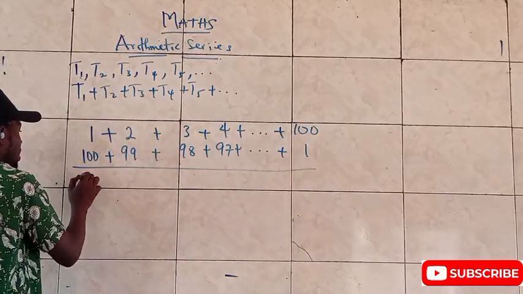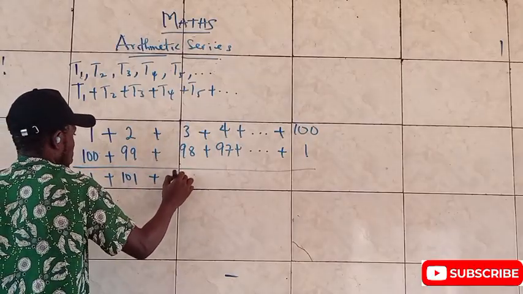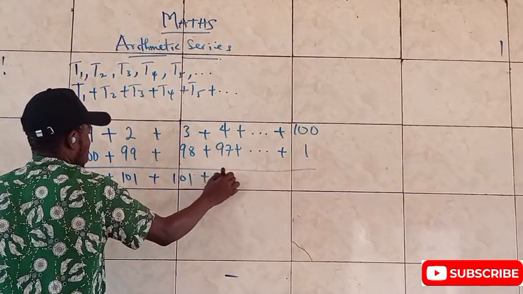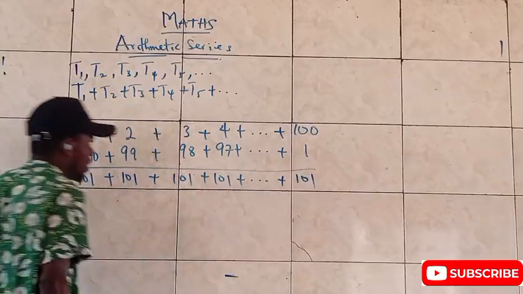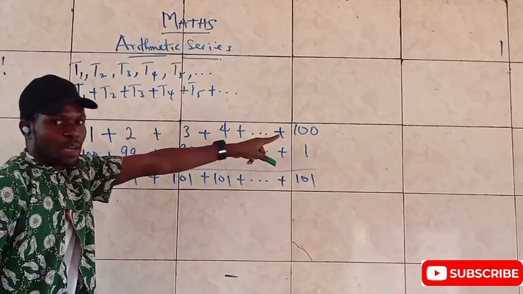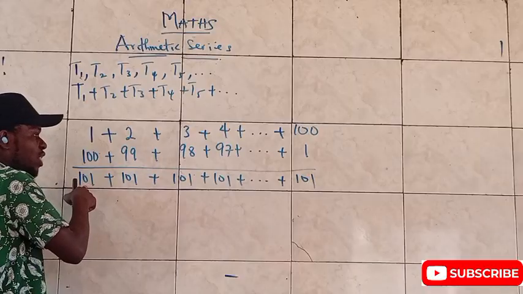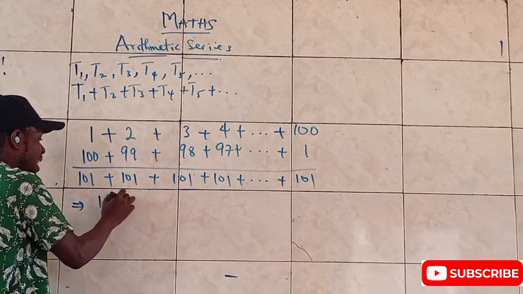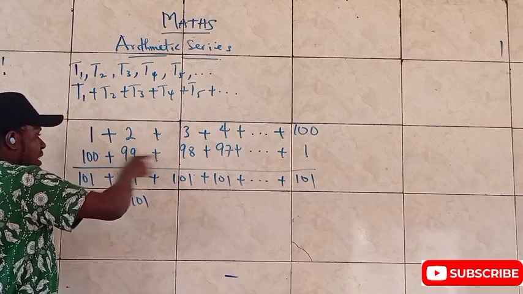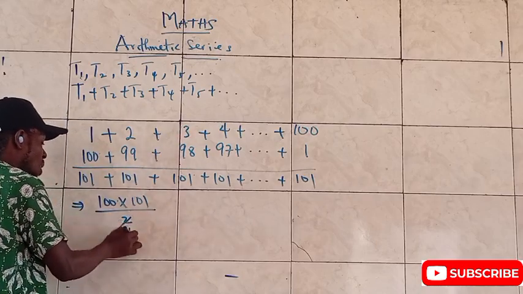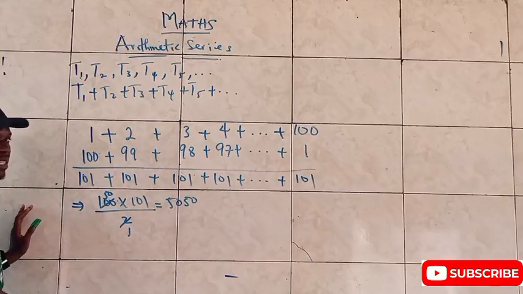So I said this plus this is 101. This plus this is 101. This plus this is 101. This plus this is 101. All the way down to 100 plus 1 is also 101. Don't forget there are 100 terms here and there are 100 terms here. Meaning that there will definitely be 100 terms of 101. That means 100 times 101. And don't forget that this sequence is written twice, ascending and descending order, so divided by 2. 2 here, 1; 2 here, 50. And that gives us 50 times 101, which is 5,050.